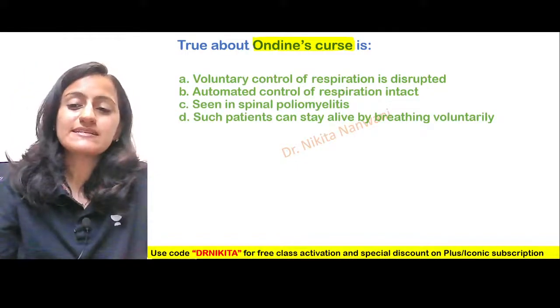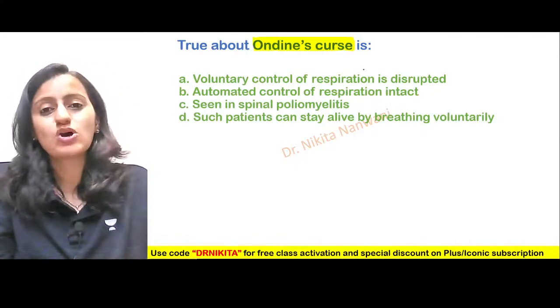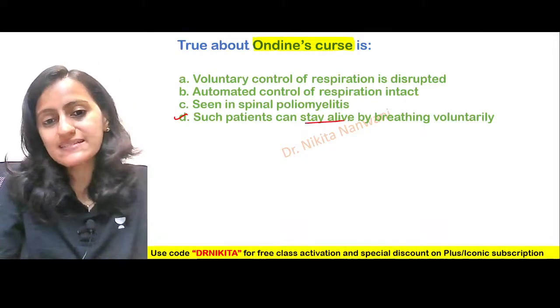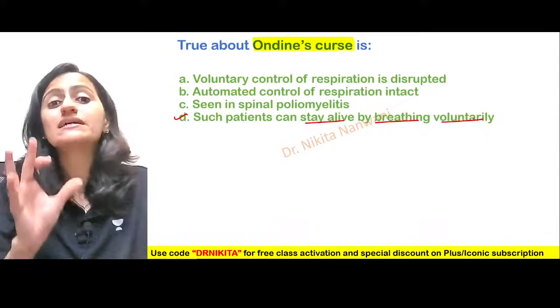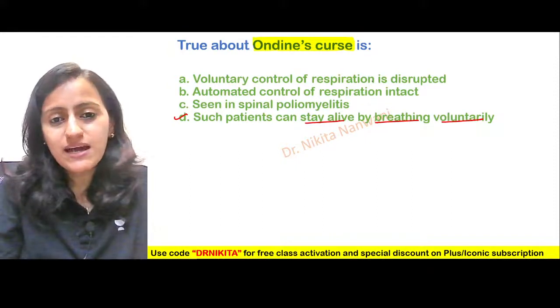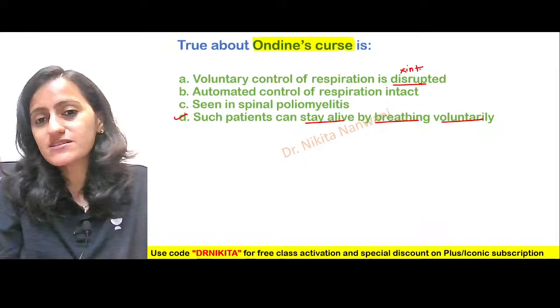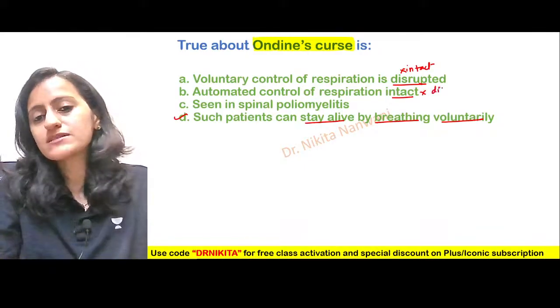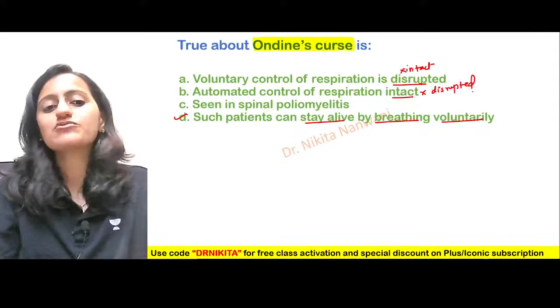Absolutely right. So remember, in Undine's curse the patient has to be awake all the time. Such patients can stay alive by breathing voluntarily. The voluntary control of respiration is not disrupted. The voluntary is intact. The automated control is what is disrupted. The involuntary is gone.